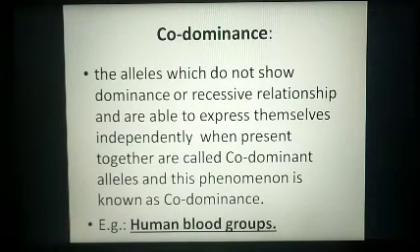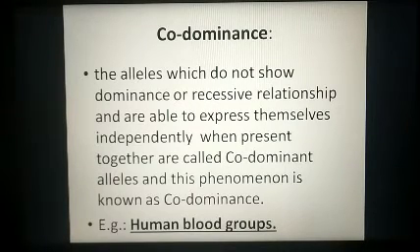Yes. We'll look into codominance. The alleles which do not show dominance or recessive relationship and are able to express themselves independently when present together are called codominant alleles, and this phenomenon is known as codominance.